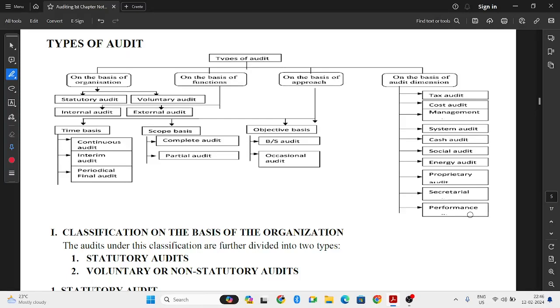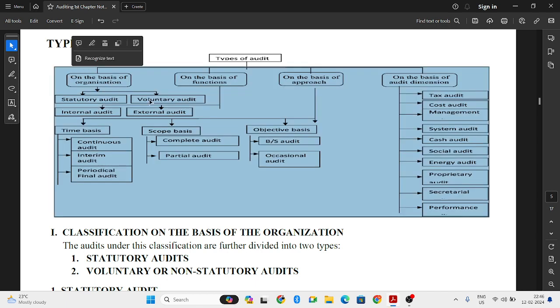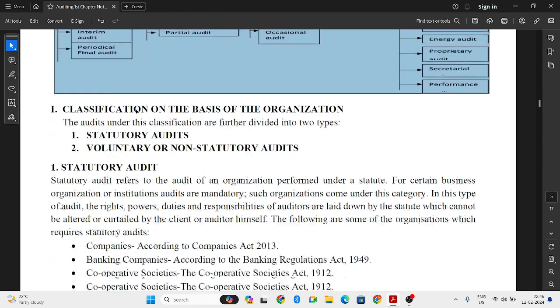In this particular video, let us discuss the types of audit. There are very many types of audits we can find. There are n number of types of audits. So we have four bases. First is on the basis of organization. Second is on the basis of function. Third one is on the basis of approach. Fourth one is on the basis of audit dimension. So let us discuss everything in detail.